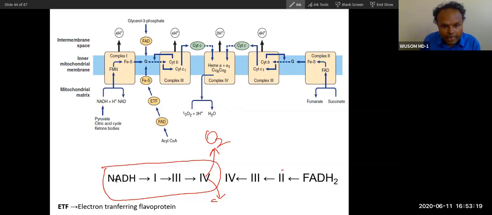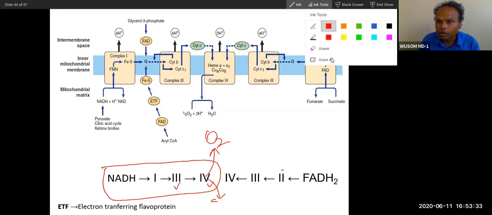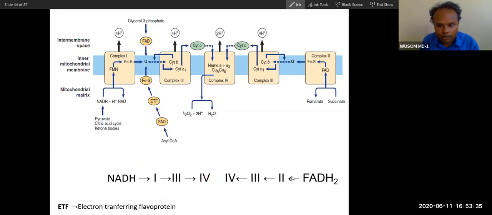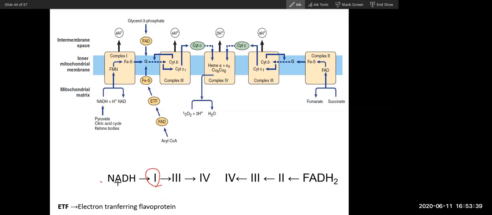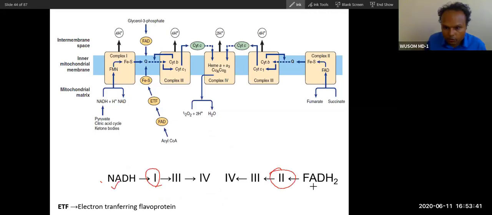And from NADH, the electron directly goes into complex 1, to complex 3, to 4. And from FADH2, the electron will go to complex 2, and then the same like complex 3 and 4. So did you understand the purpose? Why I did not write complex 2 there? Because complex 1 is reserved for NADH and complex 2 is for FADH. Did you understand? Yes, sir.